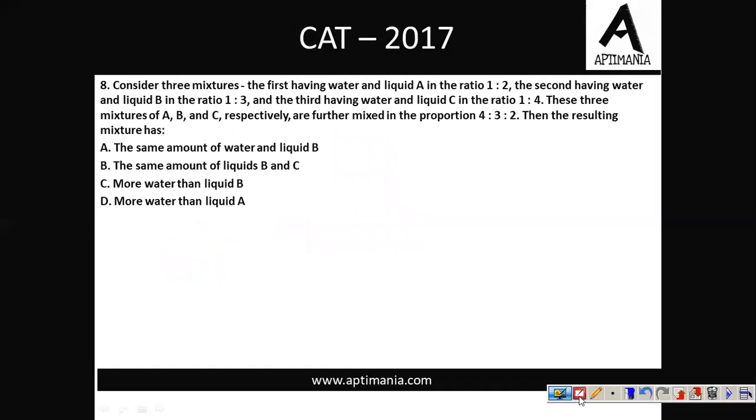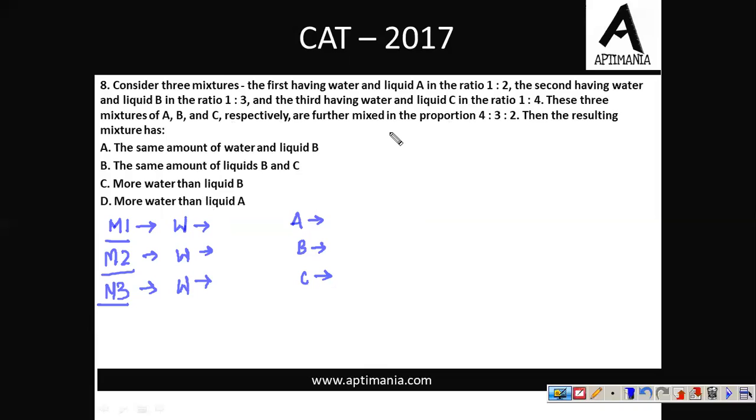Consider 3 mixtures. The first mixture having water and liquid A in the ratio 1:2. Okay. So ये आपका mixture 1 है जिसमें water और liquid A का ratio दे रखा है. Okay, calculate कर लेते हैं अपन. Water है and liquid A है. इसके बाद the second having water and liquid B in the ratio 1:3. The third is having water and liquid C. Okay. These 3 mixtures are further mixed in the ratio of 4:3:2.